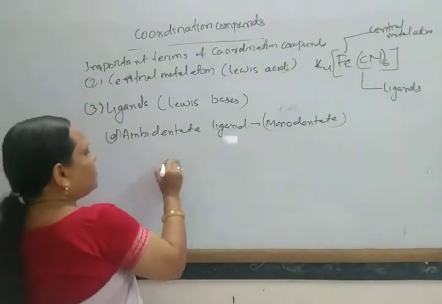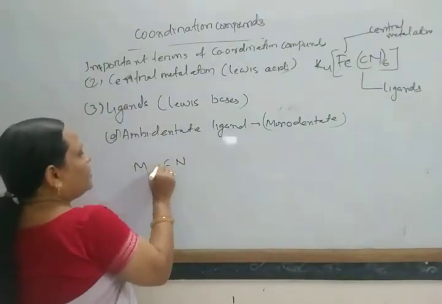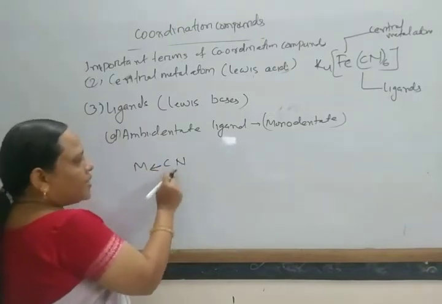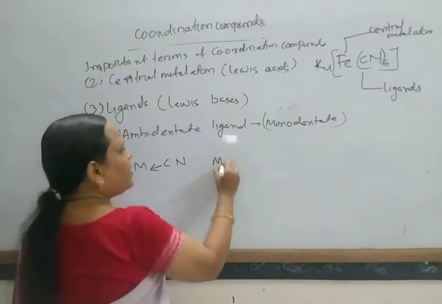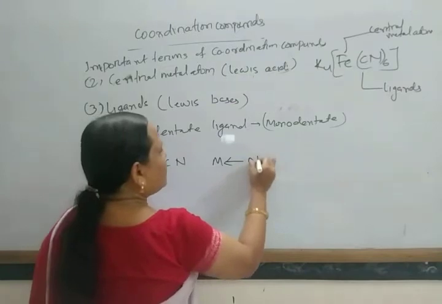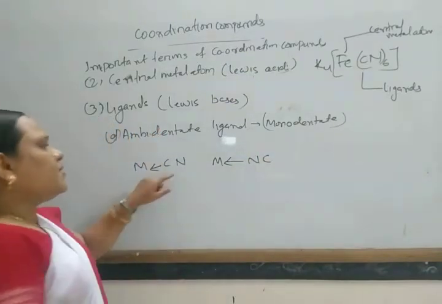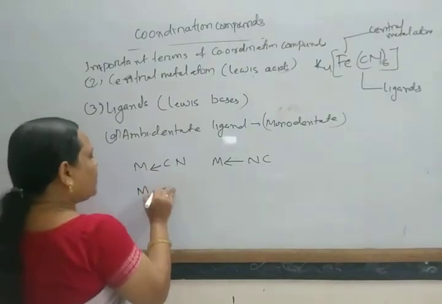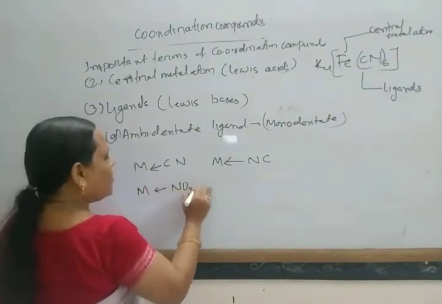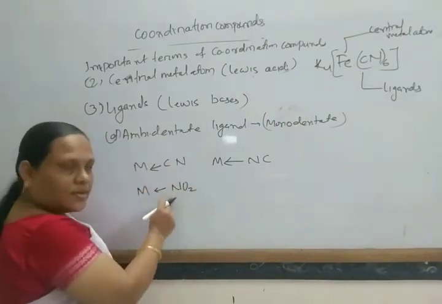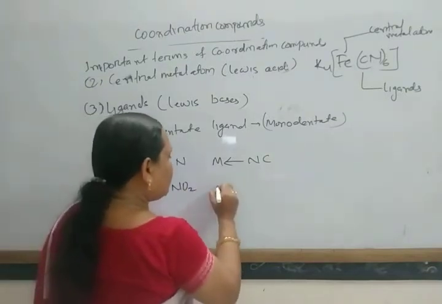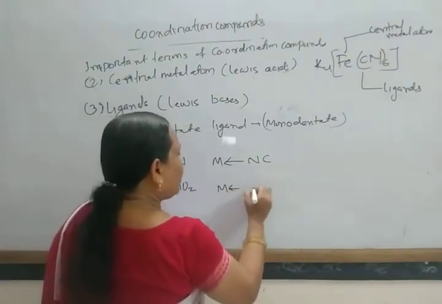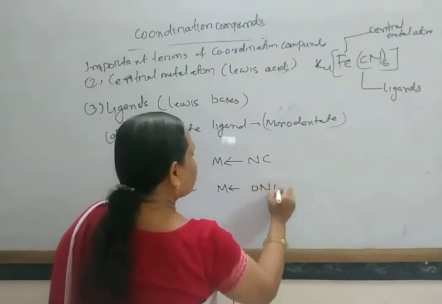For example, cyanide: this group can coordinate through carbon, or through nitrogen as isocyanide. Similarly, the NO2 group can coordinate through nitrogen, the nitro group, or through oxygen.